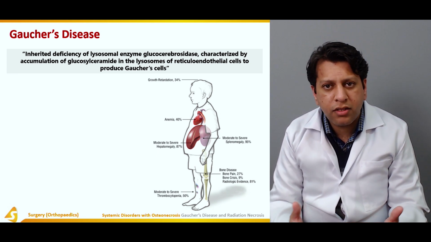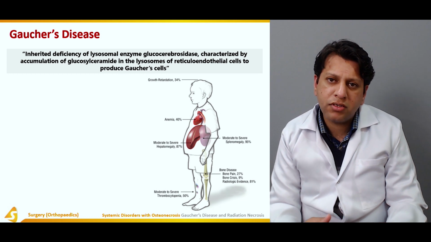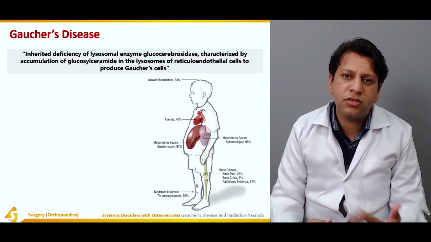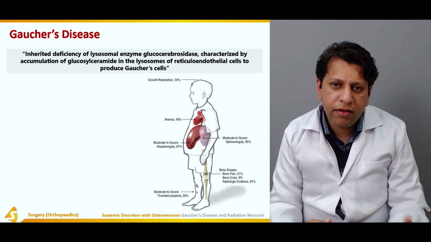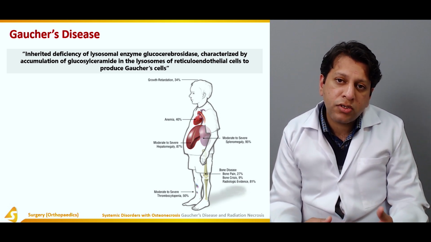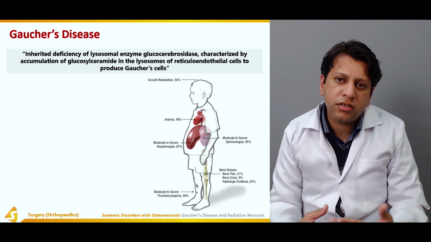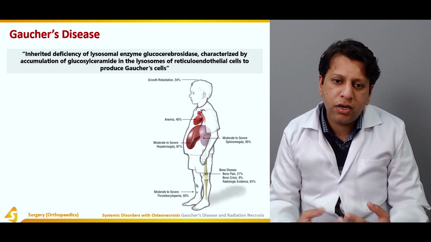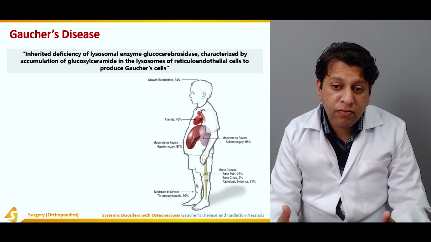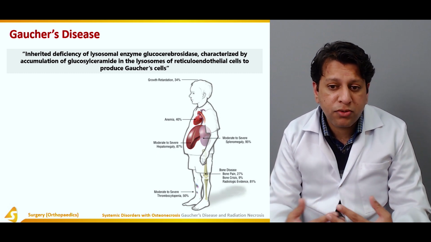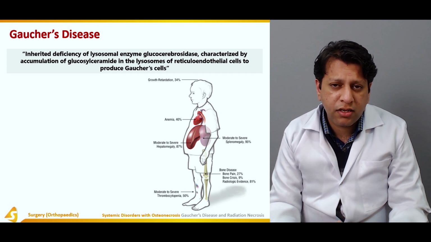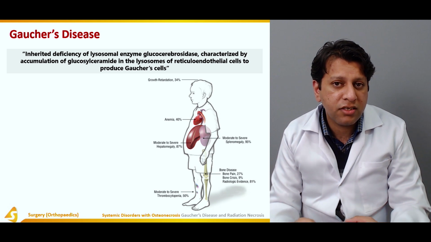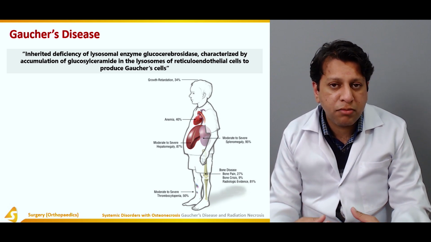There are different degrees. There's the adult type, in which they usually survive till adult age, and there is a juvenile type which is slightly more aggressive but they at least survive. Then there's the infantile type which is so lethal that the child cannot survive beyond 3 years. But if the child does survive, what signs and symptoms do they appear with? As there's an enzymatic lack of certain enzymes in the cell, the whole metabolism is affected.